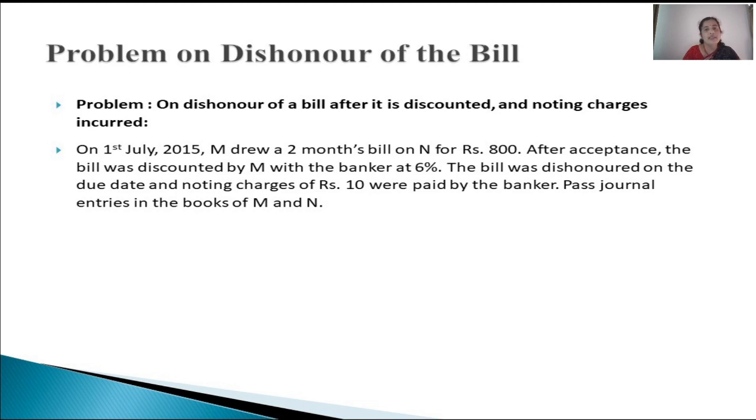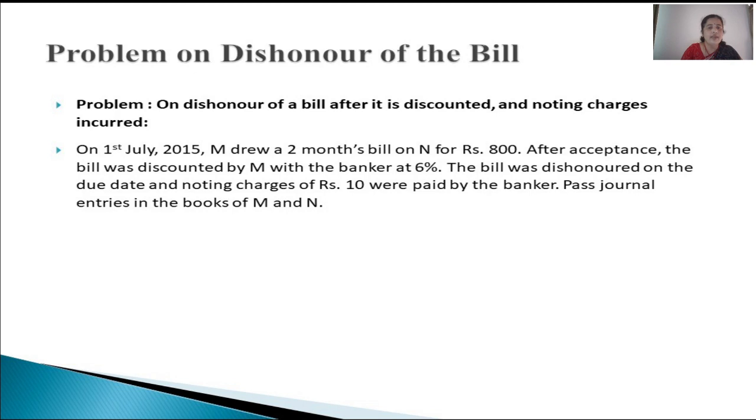And these noting charges paid by the bank to the notary public will be recovered from the drawer. Then the drawer finally recovers that amount of noting charges from the drawee only. So this is the procedure that happens in case of discounting of the bill of exchange and later dishonoring of the same by the acceptor.